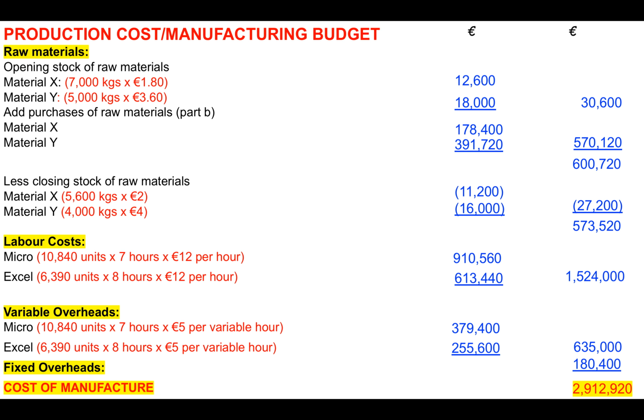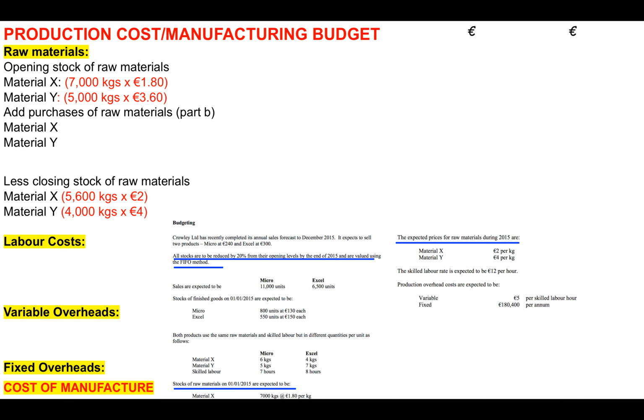So this is what the final product is going to look like. That's your production cost or your manufacturing budget, whatever you want to call it. It's got all of your raw materials costs, your labour costs, your variable overheads and your fixed overheads. And so you've got your total cost of manufacture there. So how do we find each part of that? We'll go through it bit by bit.